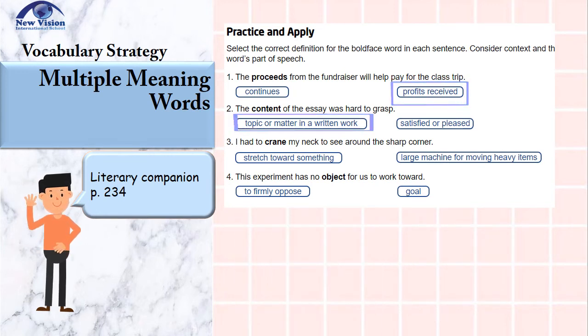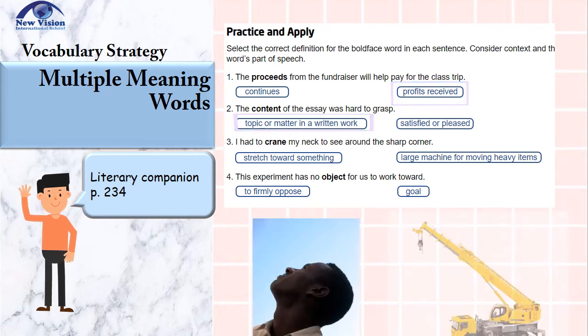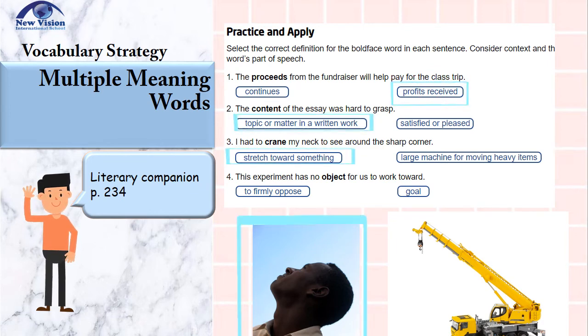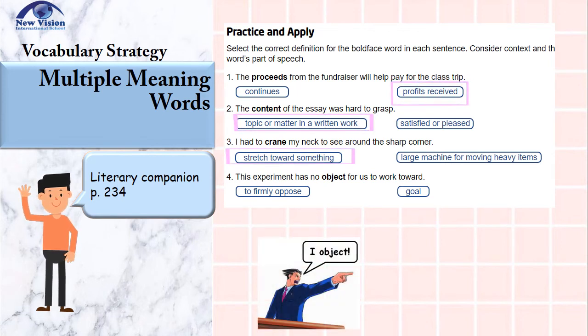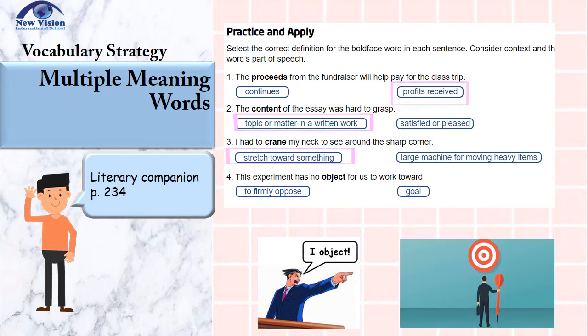3. I had to crane my neck to see around the sharp corner. Is it stretched towards something? Or a large machine for moving heavy items? If you answered stretched towards something, you are correct. 4. This experiment has no object for us to work toward. Is it to firmly oppose or the goal? If you answered goal, you definitely got it right.